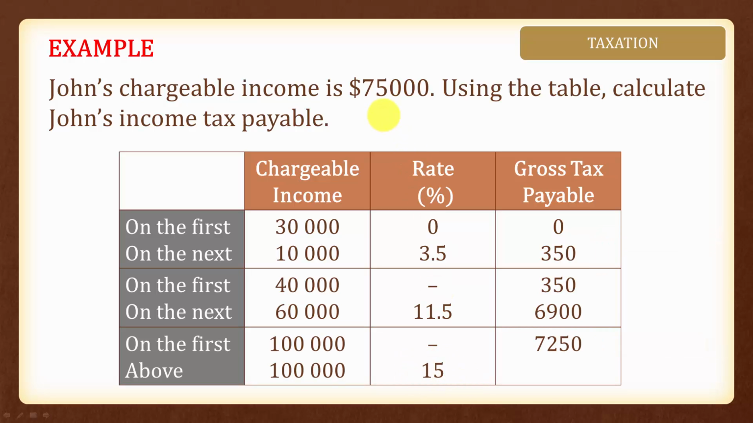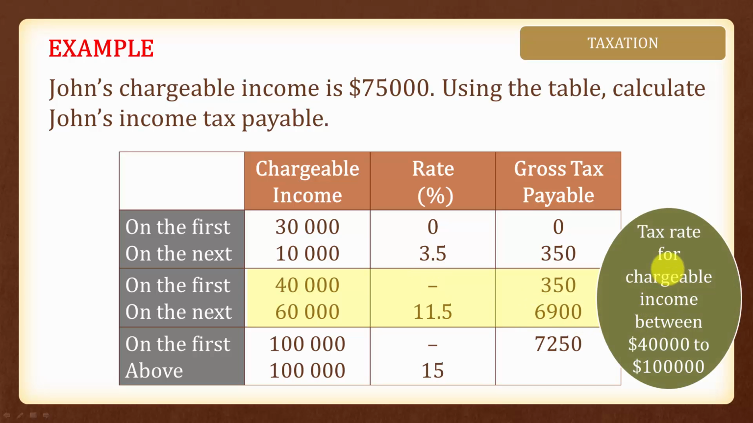For $75,000 of chargeable income, which row should we look at? So this row is from 30,000 to 40,000. This row is from 40,000 to 100,000. And this row is for above 100,000. Yes, we'll look at this row here, which is the tax rate for chargeable income between $40,000 to $100,000.